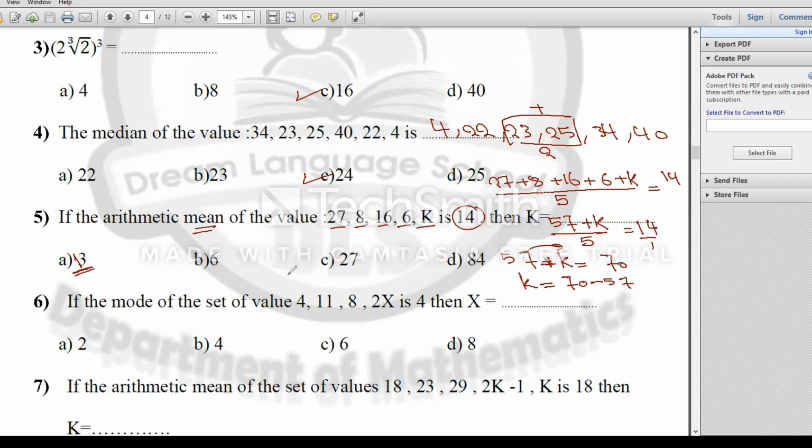Done. Here, if the mode of the set of values 4, 11, 8, and 2x is 4, then what's the meaning of the mode? The mode is the most common value. The mode here is 4, then 2x must be 4, meaning 2 times what equals 4? It would be 2, then x would be 2. Okay, I think it's very easy up till now.